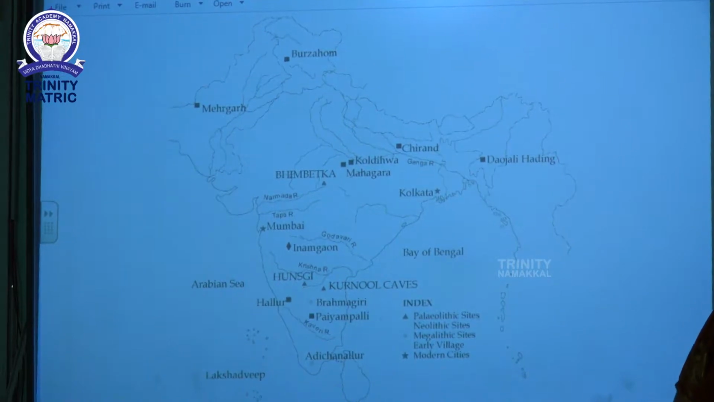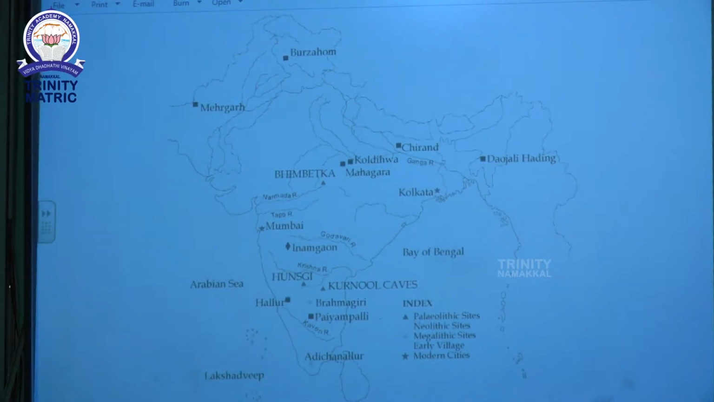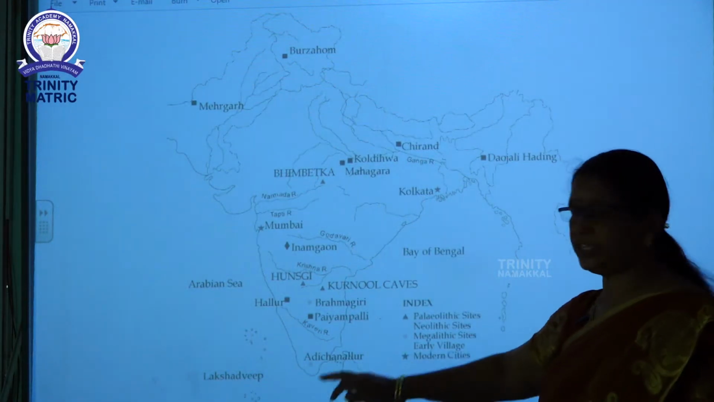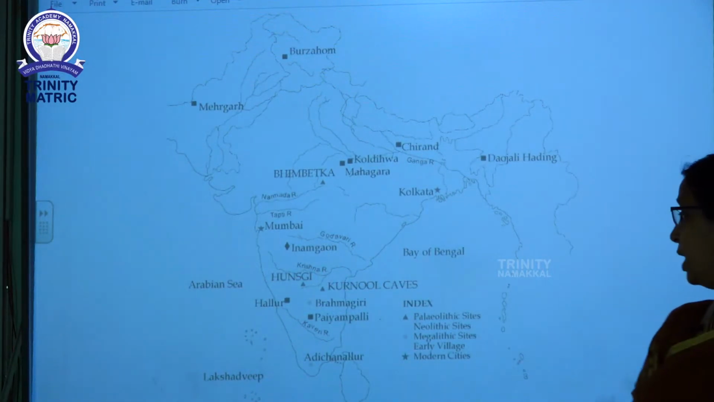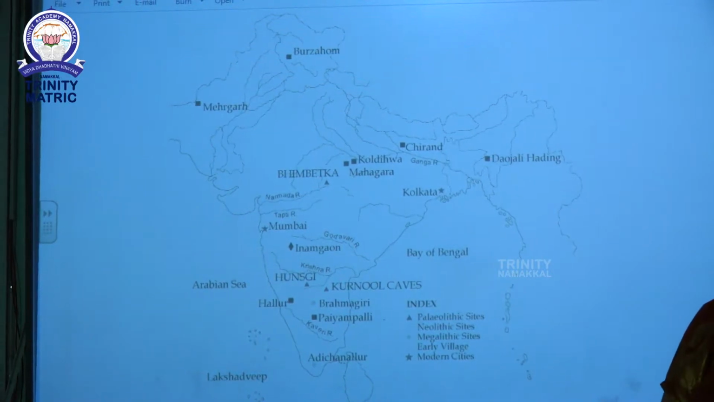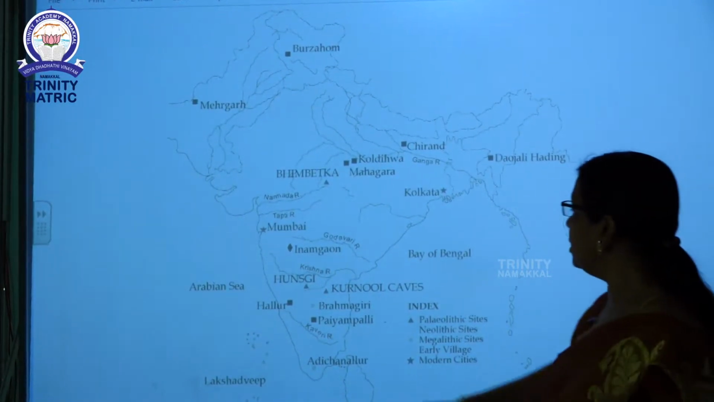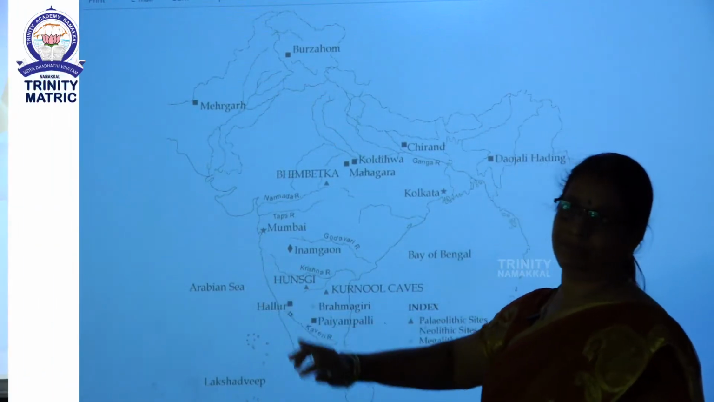Next is the Bronze Age. Bronze Age sites are Lothal and Adichanallur. And the last one is the Iron Age. For the Iron Age, only one place in India, that is Hallur.